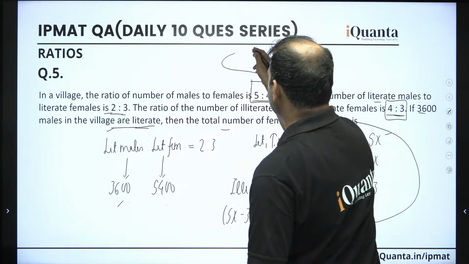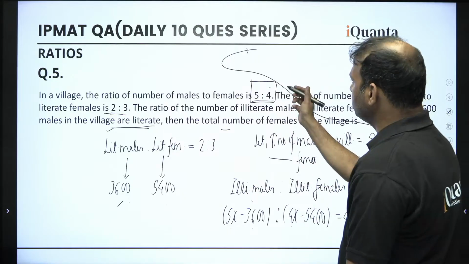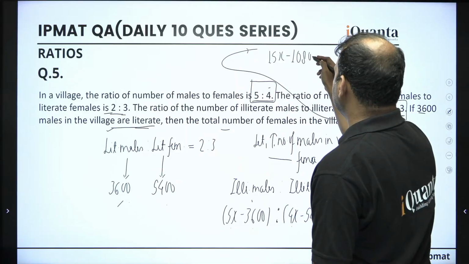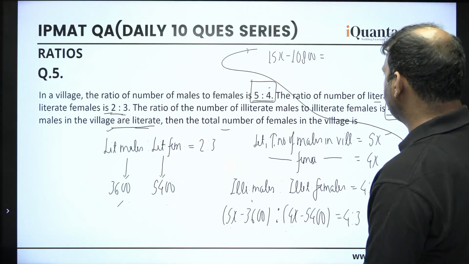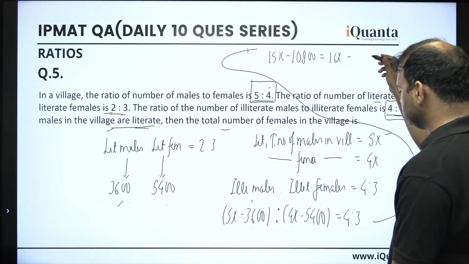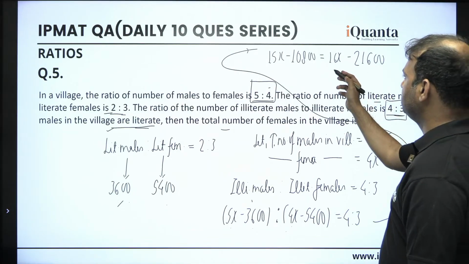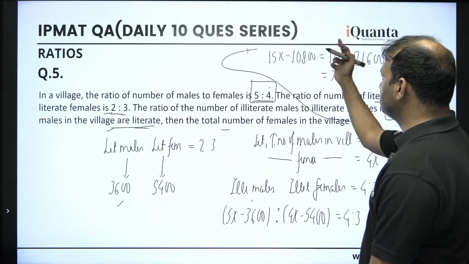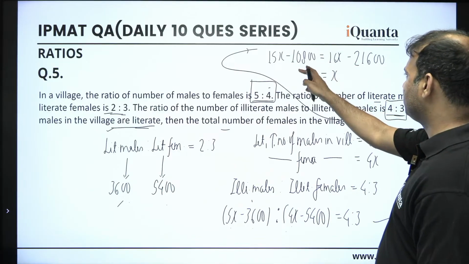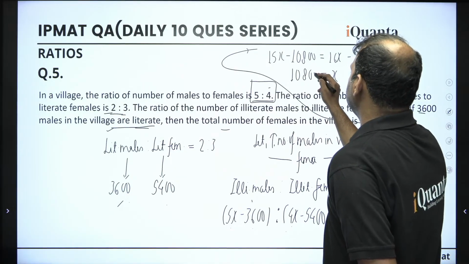So let's quickly use this ratio to find the value of x. Let's do this here, right? Okay, so this is 5x. Let me also do the cross multiplication at the same time. 3 goes there, so 15x minus 3600 times 3, which is 10,800, right? And this goes here multiplied by 4, so 16x minus 5400 times 4 is how much? We can say 21,600, right? Okay, moving ahead, taking that 15x here, this is x, right? Taking this here, this is basically 21,600 minus, this is exactly double of this, so we can say 10,800 again. So x is 10,800, right?